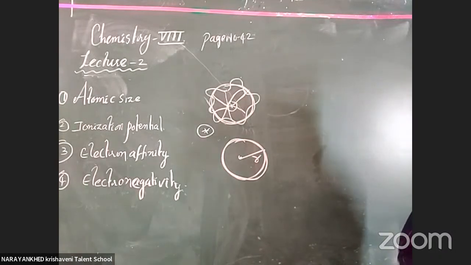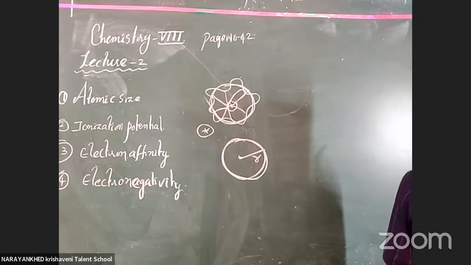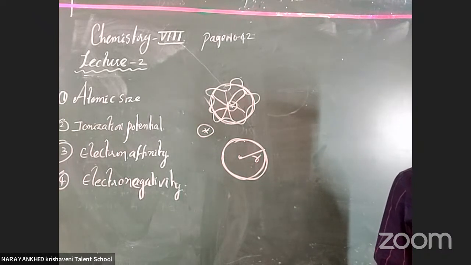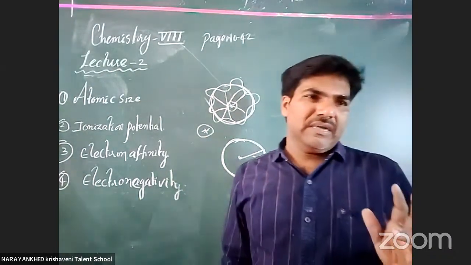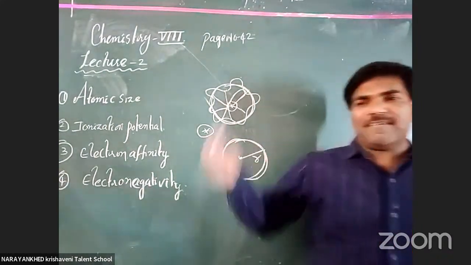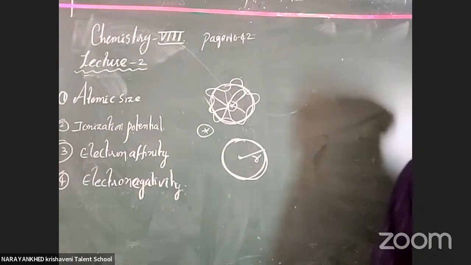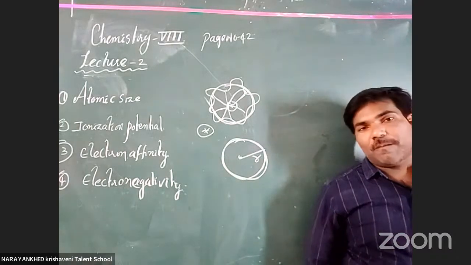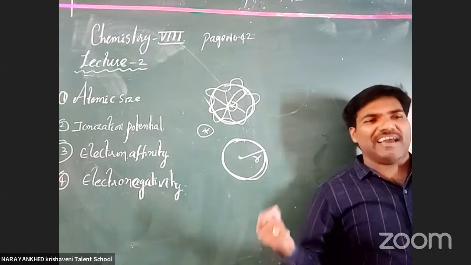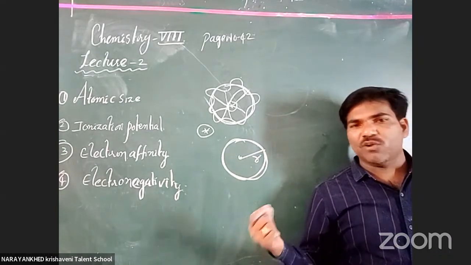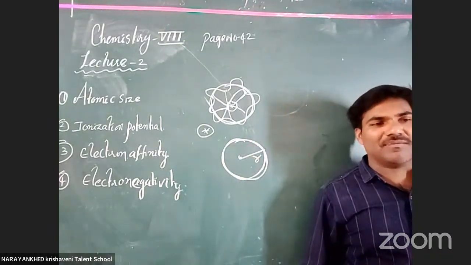Next point. It is not possible to isolate an individual atom to determine its size, due to its small size. Clear or not? It is a very small size. It is not possible to take a radius also. That is too small. That's why we do not take a single atom. For finding atomic radius, we do not consider a single atom. We take a group of atoms, and only then do we consider the atomic radius.